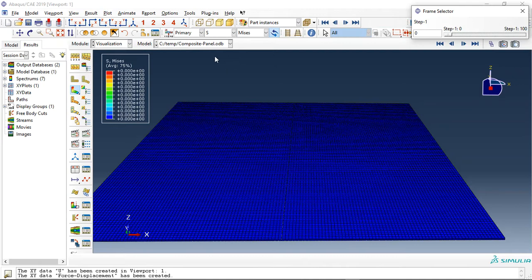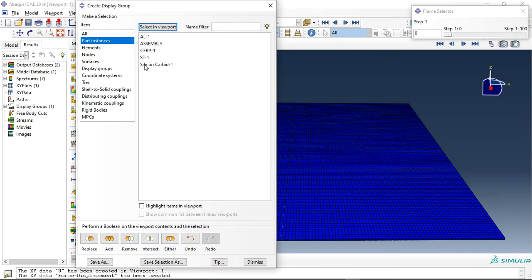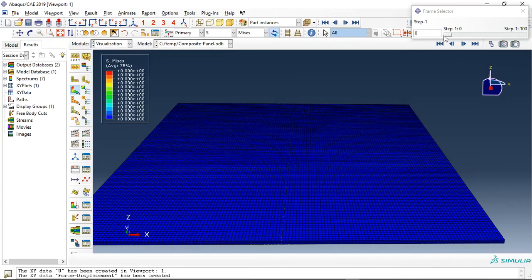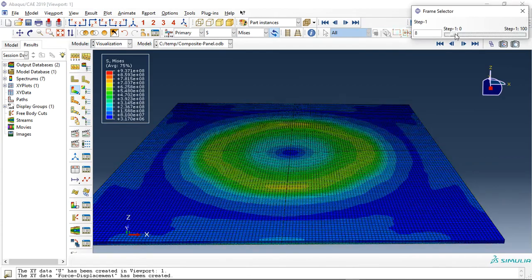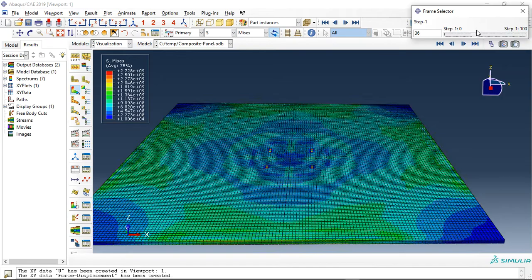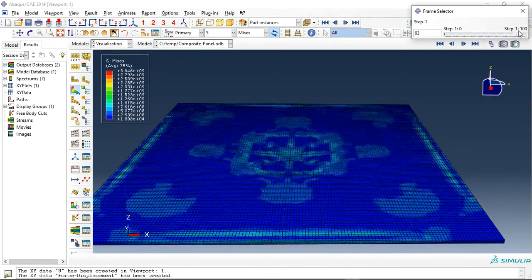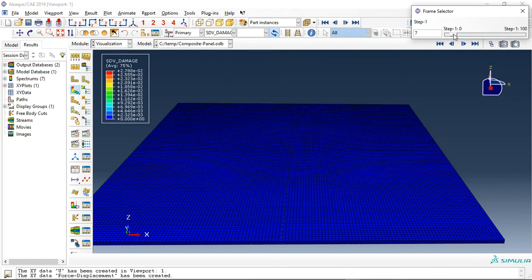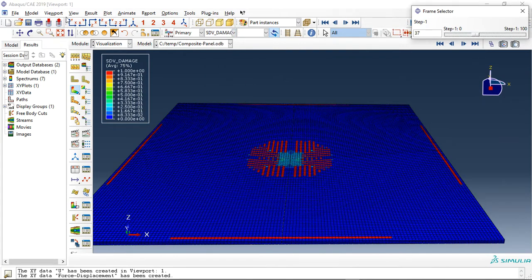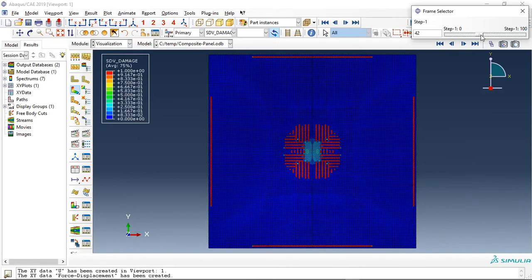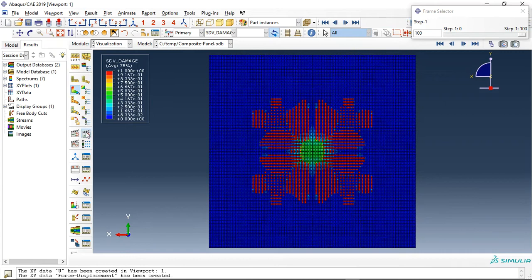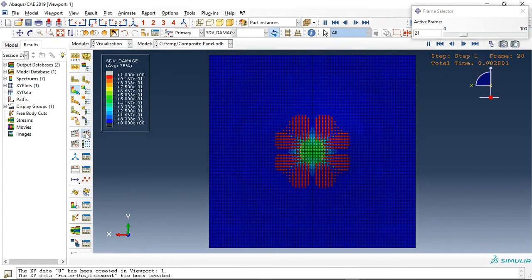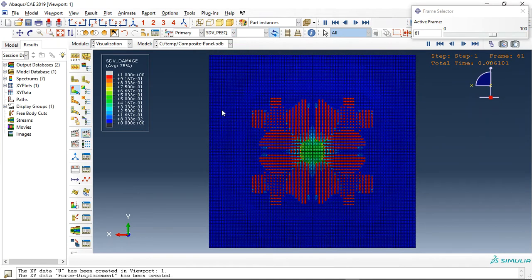Okay, and now let me replace the ceramic or silicon carbide. First the stress. See, this is the stress in the ceramic. Okay, and the damage. See the damage. Let me check it in this view. Damage propagation, and in this view, see, the damage is much bigger. This is the damage in the ceramic. And let me check plastic strain.